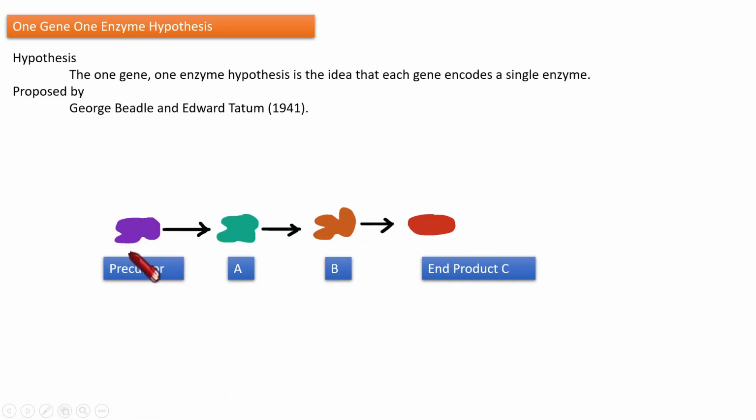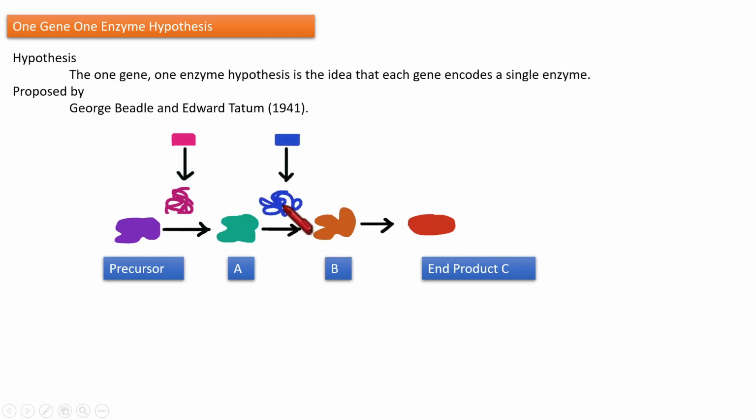From a precursor substrate, an end product named C needs to be formed, and it is formed through a series of steps, with each step resulting in a product, A and B. So the precursor first changes to A, then becomes B, and then becomes the final required product C. And each of these three steps is catalyzed by a separate enzyme, and each enzyme is encoded by a separate gene.